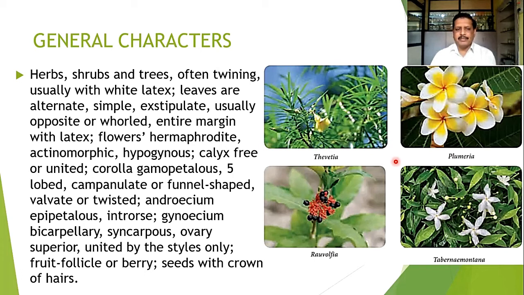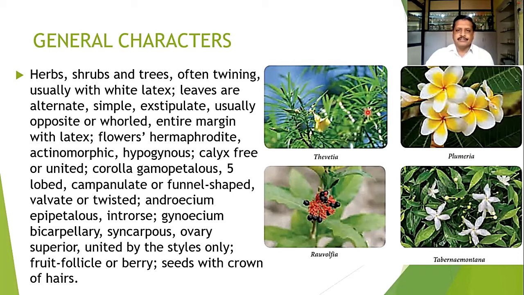Gynoecium is bicarpellary syncarpous and ovary is superior in this family. The styles are mostly united and the stigma may be capitate. The fruit type is typical. It may be a follicle or a berry. Seeds with a crown of hairs. So this is again one of the important characters. Here you can see the various structures.